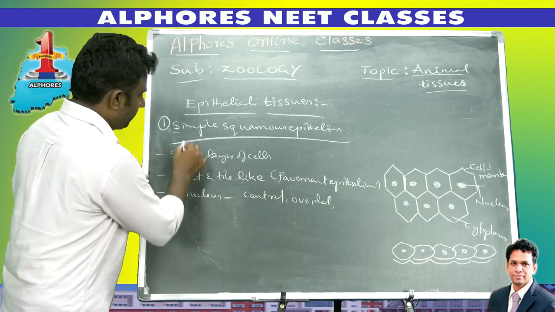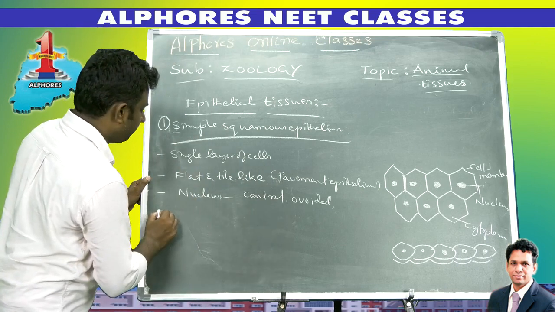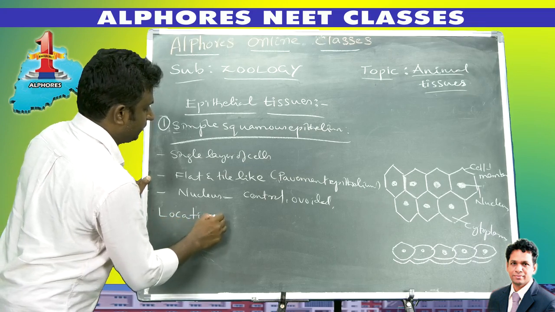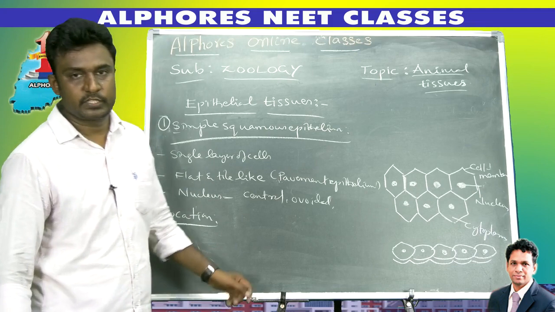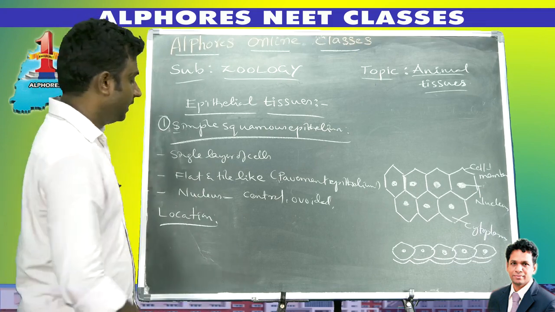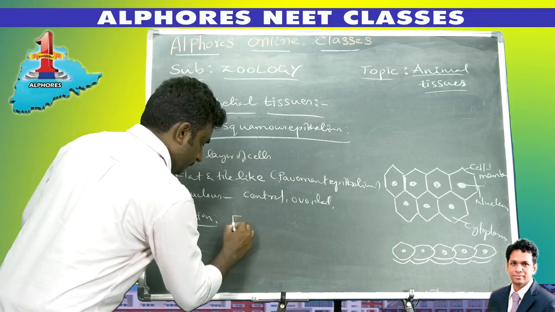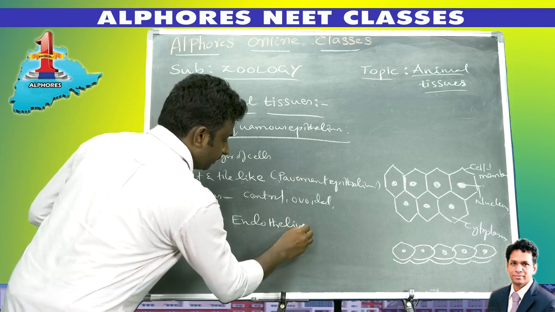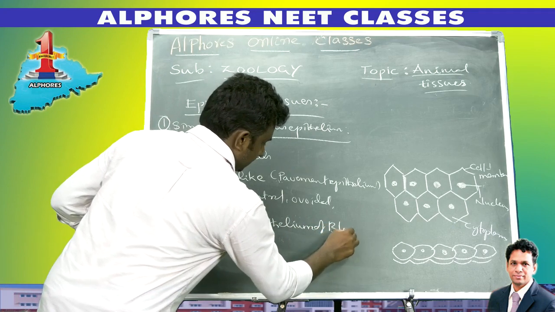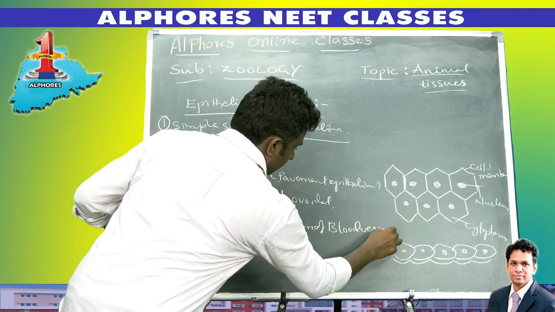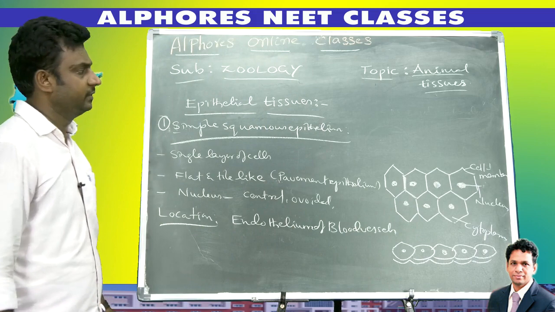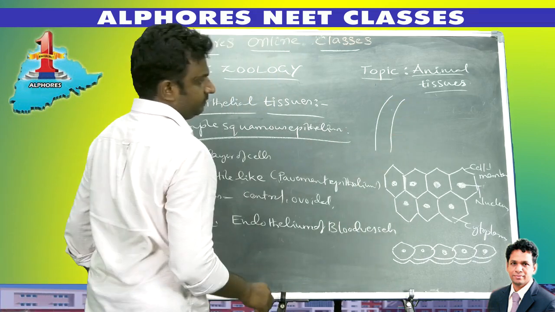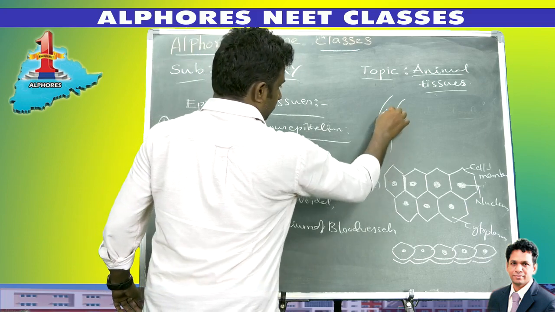Location: where do we find this type of simple squamous epithelium in our body? It is found in the endothelium of blood vessels. If you see the structure of a blood vessel, blood is flowing through this blood vessel.